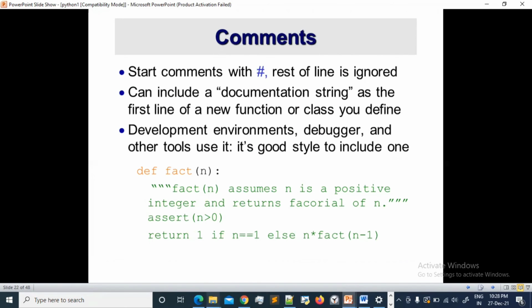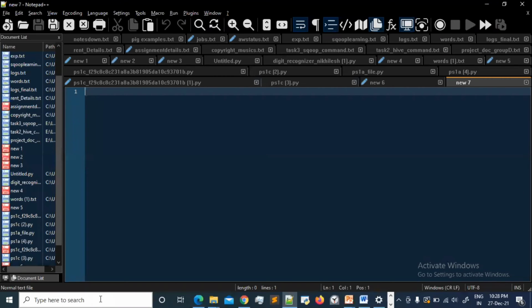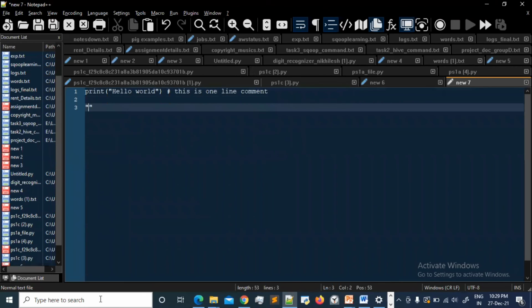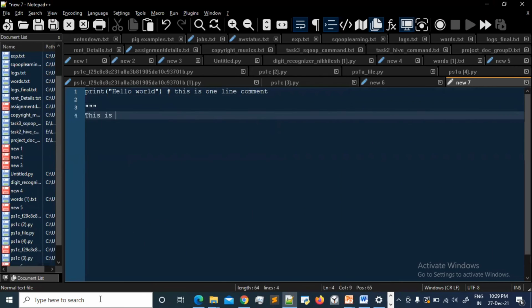So let's create a file and open it. Let's say print, this is a line.